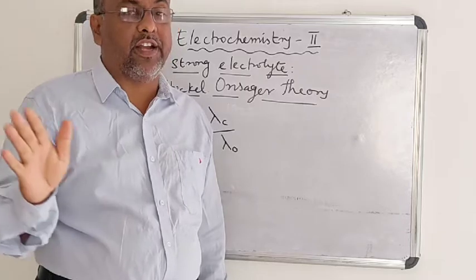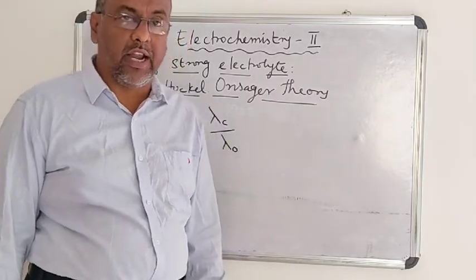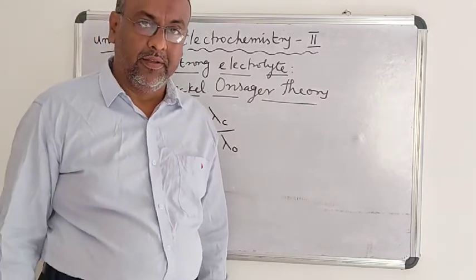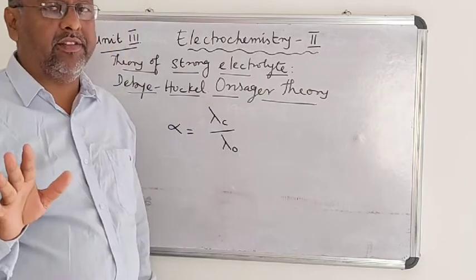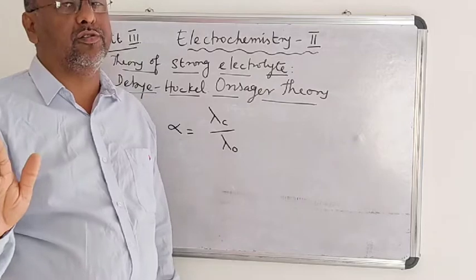Whatever the concentration may be, the strong electrolytes are always completely dissociated in nature, and the degree of ionization always remains unity.